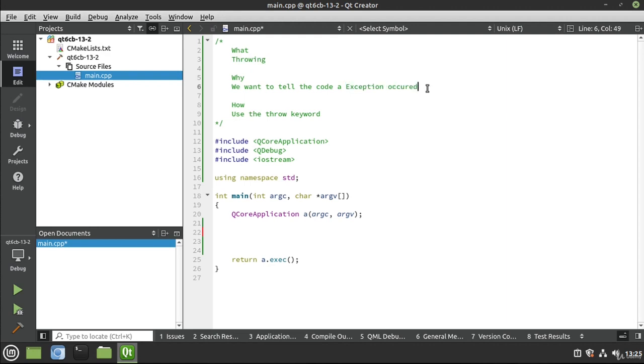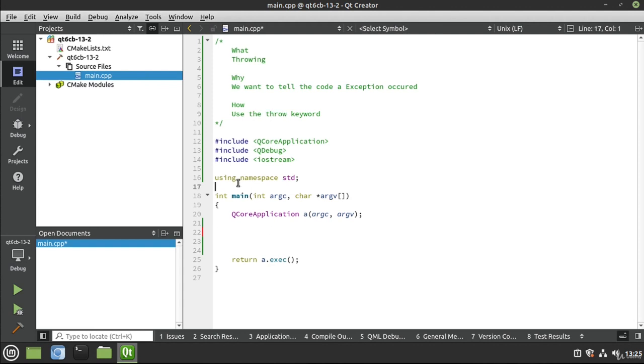What do we mean by this? We know bad things are going to happen. We know we're going to make mistakes, whether we intend for those mistakes to happen or not. I guess we wouldn't, because that's why they're called a mistake. But you know what I mean. Bad things are going to happen. We want to insert ourselves into that uh-oh moment when something bad happens. So we're going to use the throw keyword. We're going to take charge of this.